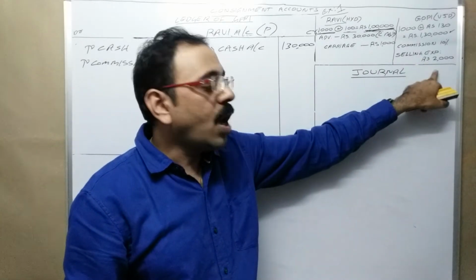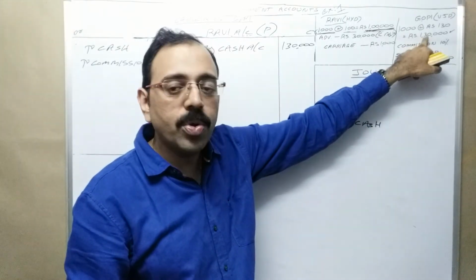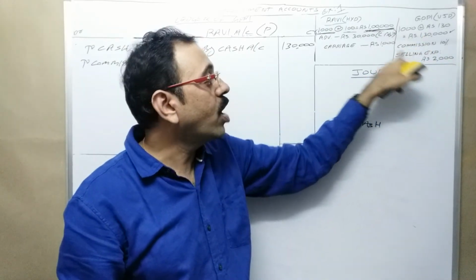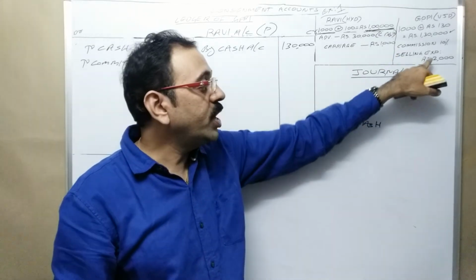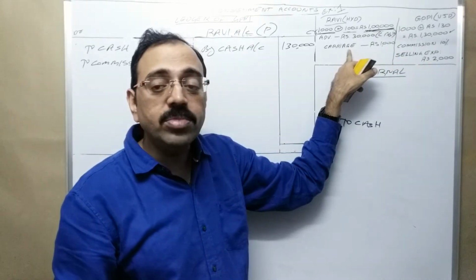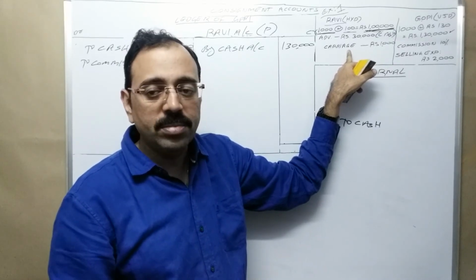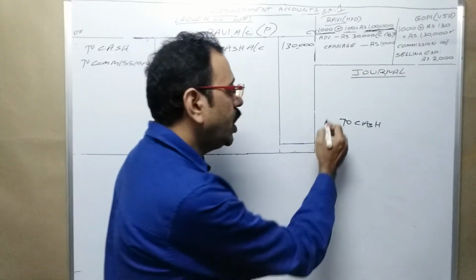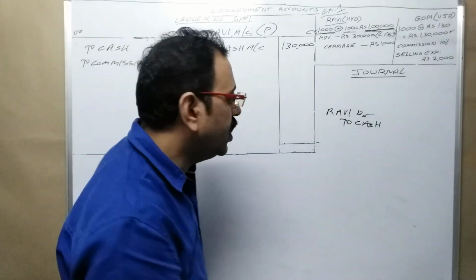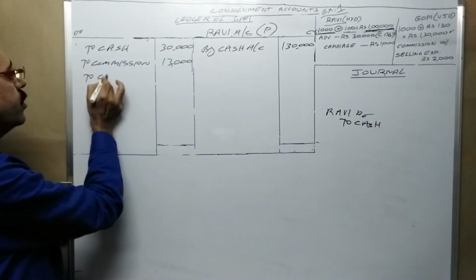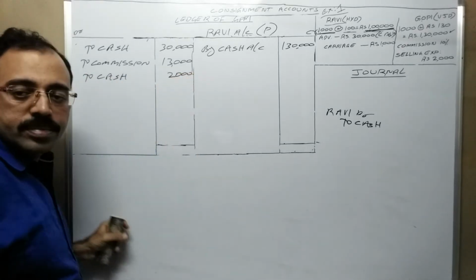Then we are paying now. In future, we are going to deduct that amount from sale proceeds and the remaining amount we forward to Ravi. Just like commission, here also for 2000 rupees, Ravi becomes a debtor. Debtor means asset. It shows a debit balance. Therefore, debit side, we should write Ravi account. Then in Ravi account, we said it comes on the debit side.